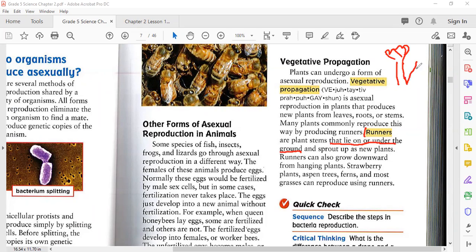These are the stems that they have. What happened? These stems are growing, and after a distance they start to grow into a new plant. Okay, so these are their roots, and these are the stems. Like the grasses, if you put a small part or a few grasses somewhere, they start to spread everywhere in the ground. Why? Because their stems have the ability to reproduce asexually, due to this method that we name as runners.